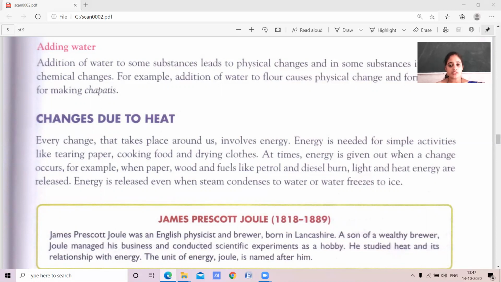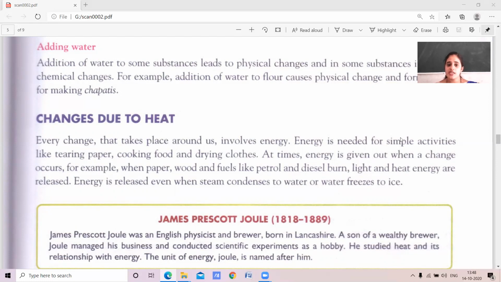The light is generated and the heat is released. So energy is released even when steam condenses to water or water freezes to form ice.